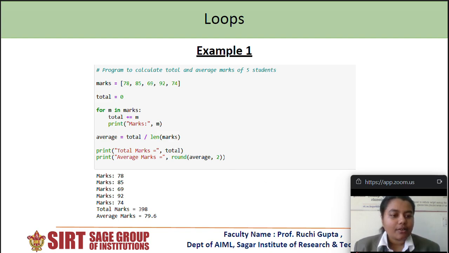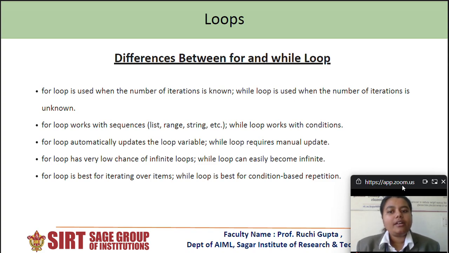After that, we'll see what the differences are between for loop and while loop. Here, first point is that for loop is used when the number of iterations is known. Otherwise, while loop is used when the number of iterations is unknown. Basically, we work with while loop for conditions. If we know the condition, we go for while loop. If we know the exact number of iterations, we usually prefer for loop.